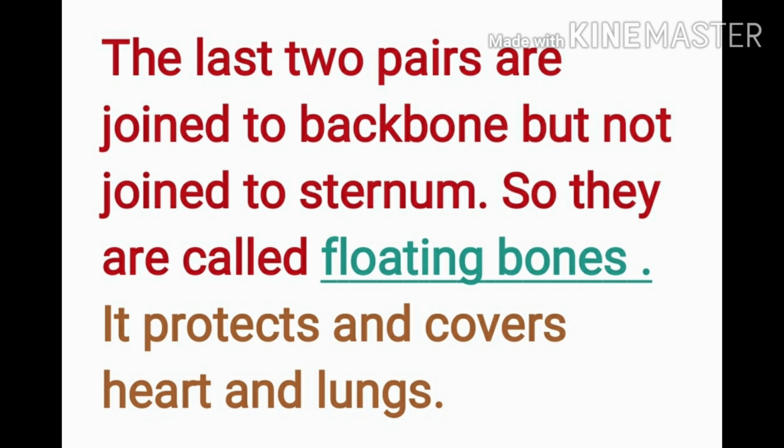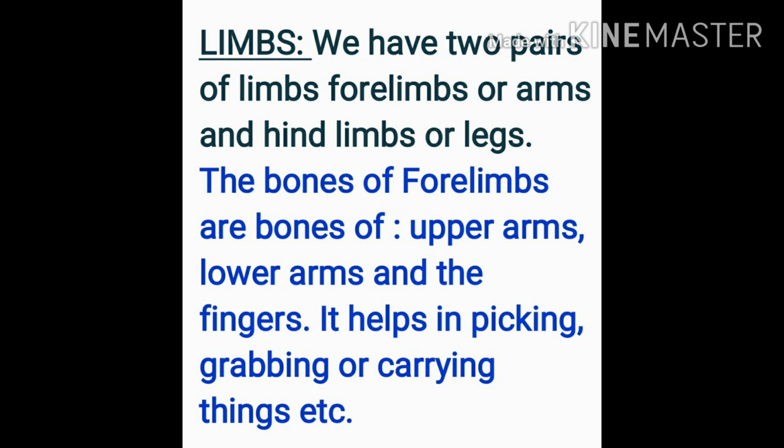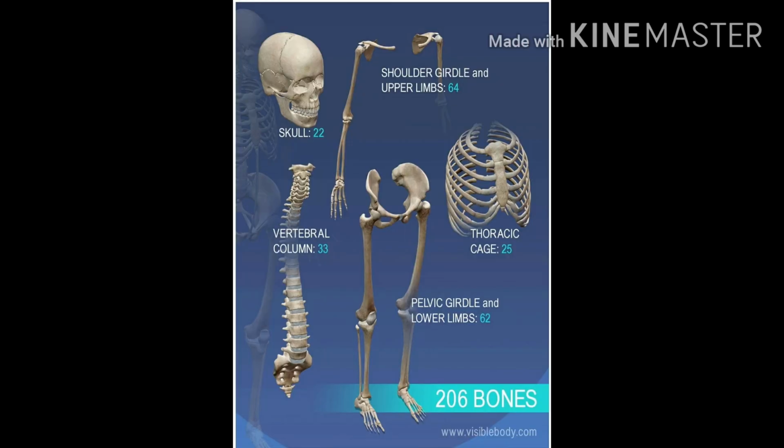Now let us study what limbs are. We have 2 pairs of limbs which we call legs and arms. So the bones of the forelimbs are of the upper arms, lower arms and the fingers. It helps in picking, grabbing or carrying things. As you can see in the figure here, near the skull there are two forelimbs or arms, which include three types of bones.